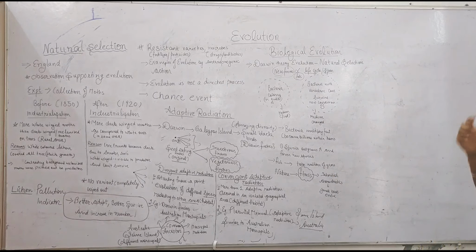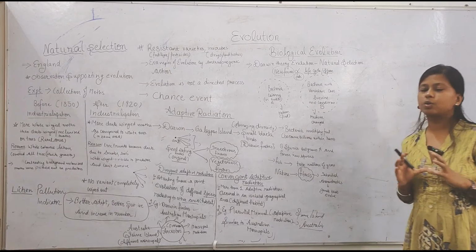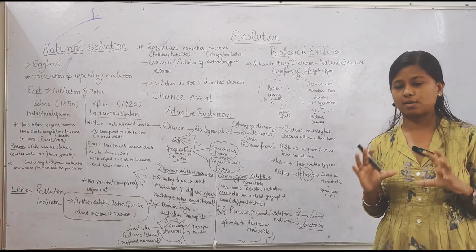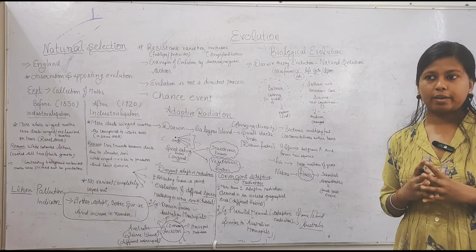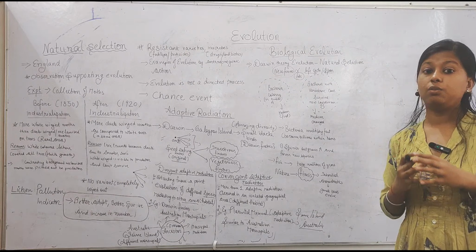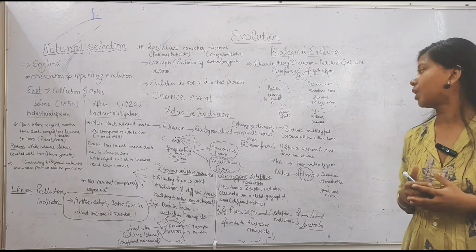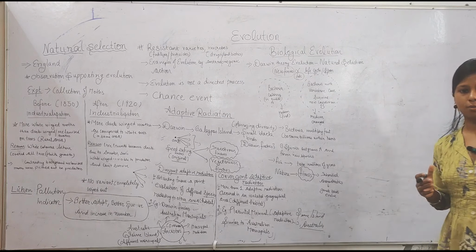Okay, done. Now we are going to discuss an example, bacteria. Bacteria form a million progeny within the hour, so their evolution process is very fast. We did an experiment.